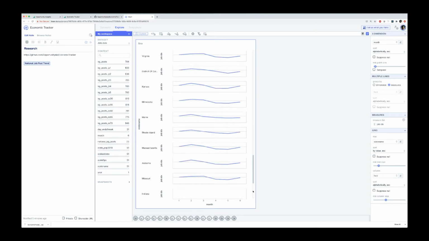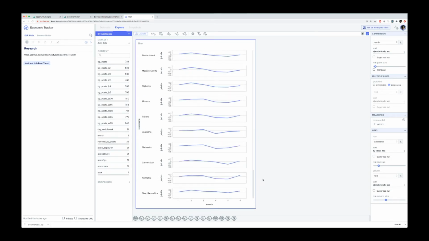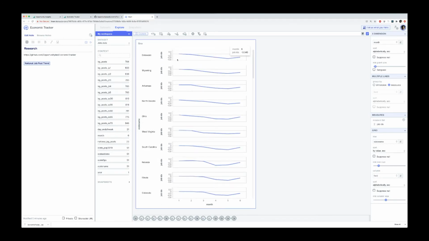Whereas if we look at the opposite side of the list, we're going to see states like New Hampshire where jobs have actually stayed pretty strong, just one small dip in May versus the beginning of the year, but then coming back there. And then Kentucky looking like having sort of a curve coming back up as well, and Connecticut. So that's another interesting view, just seeing what's going on here with these states. Let's go ahead and capture this.